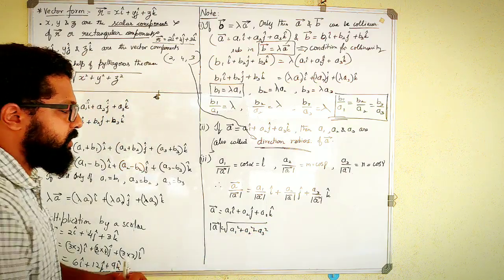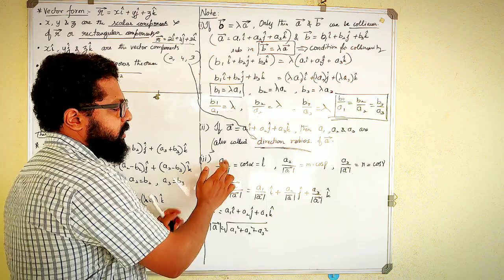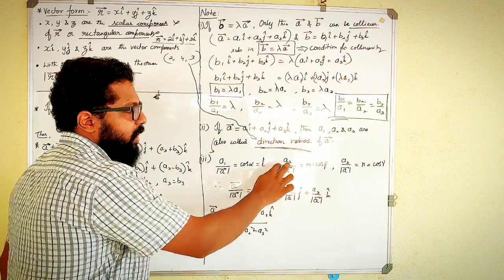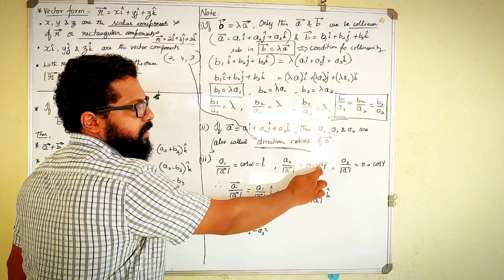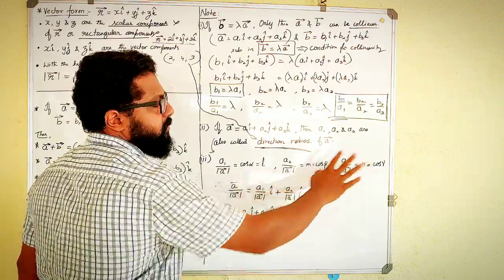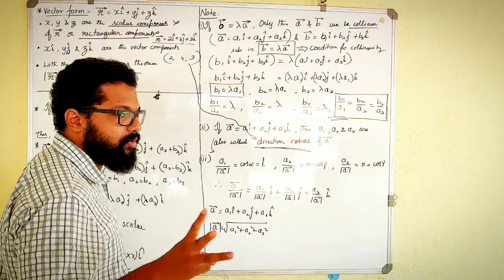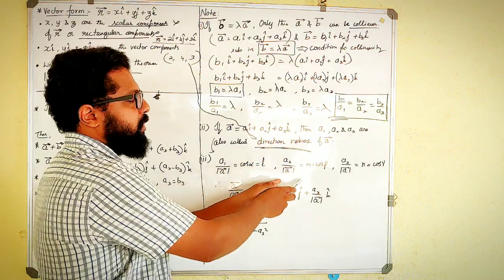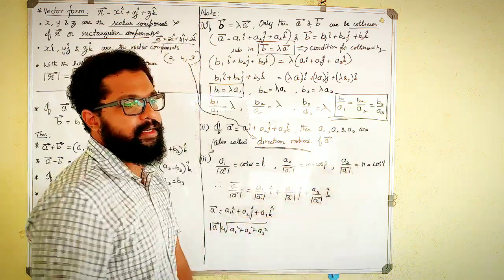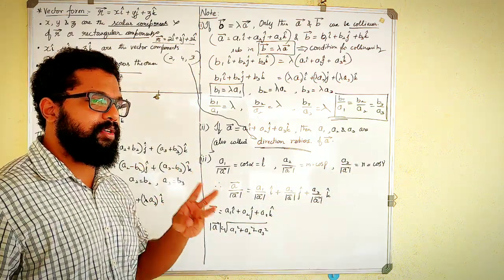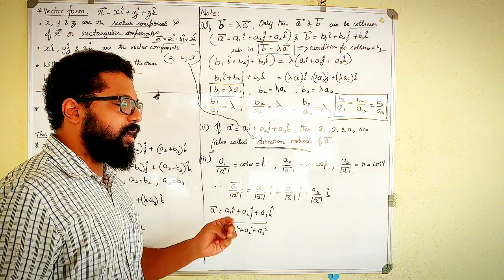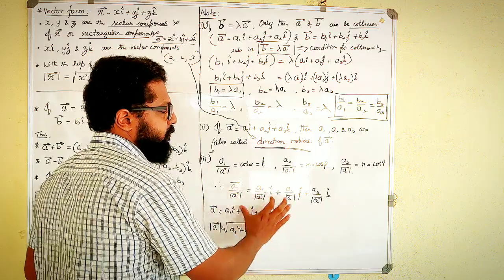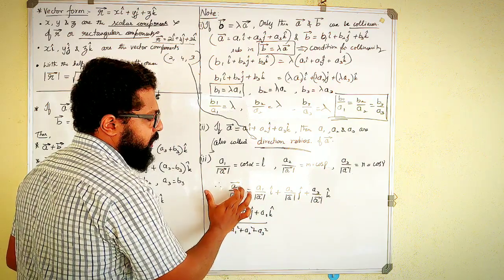Fine. So I will make use of this: A1 by magnitude of A is cos alpha, A2 by the magnitude is cos beta, and A3 by the magnitude is cos gamma. So three direction cosines can be found using this formula: first component by magnitude, second component by magnitude and third component by magnitude. When you substitute these three direction cosines in a vector, you will get something like this.